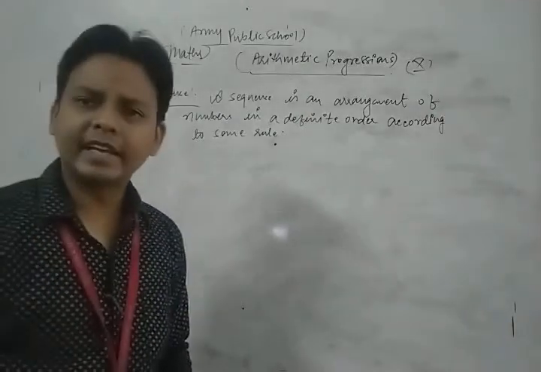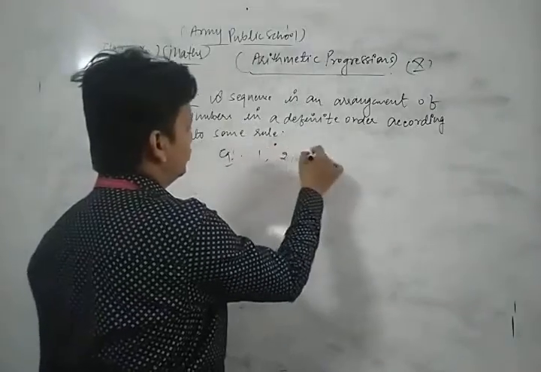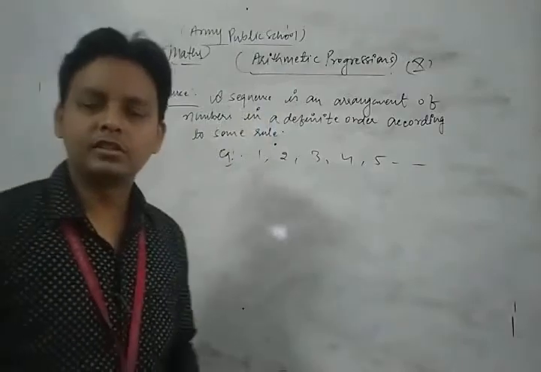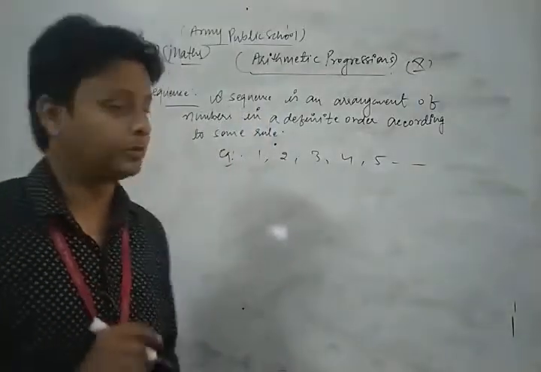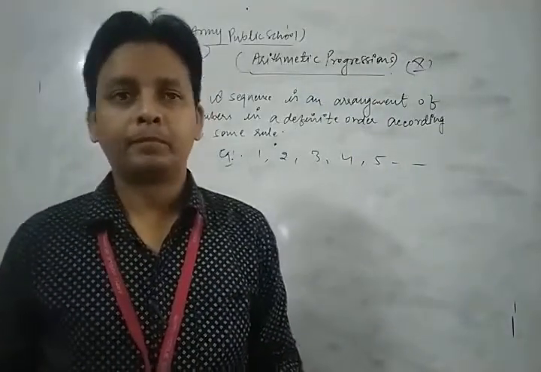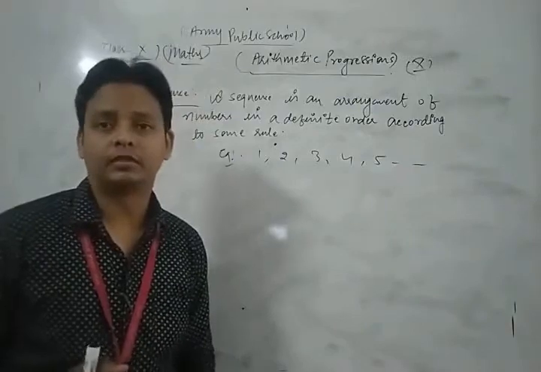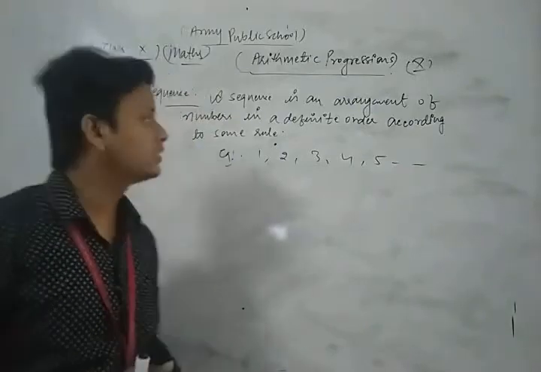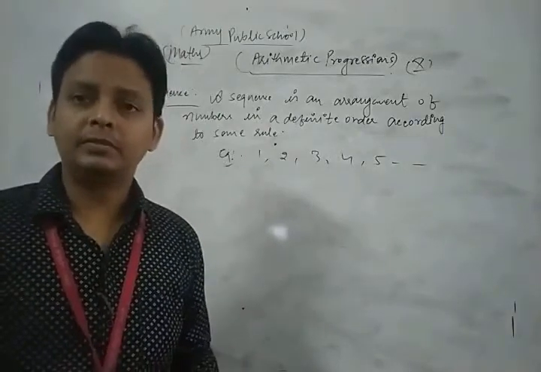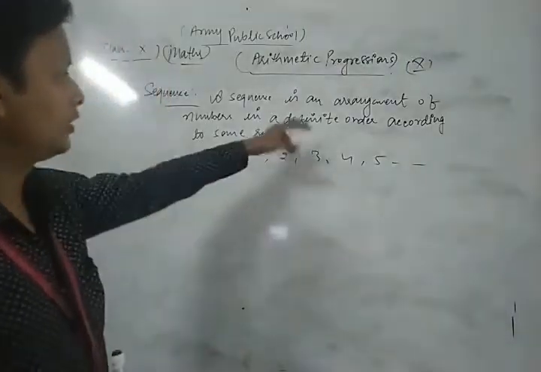Now, suppose you write a sequence 1, 2, 3, 4, 5 and so on. Is this a sequence or not? Yes, this is a sequence, because a sequence is an arrangement of numbers in a definite order having some rule.